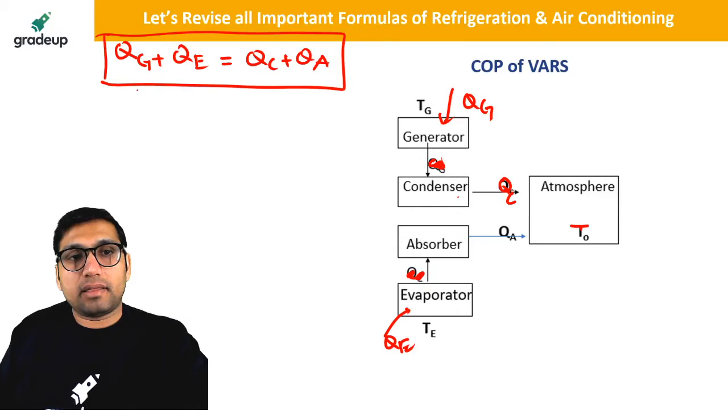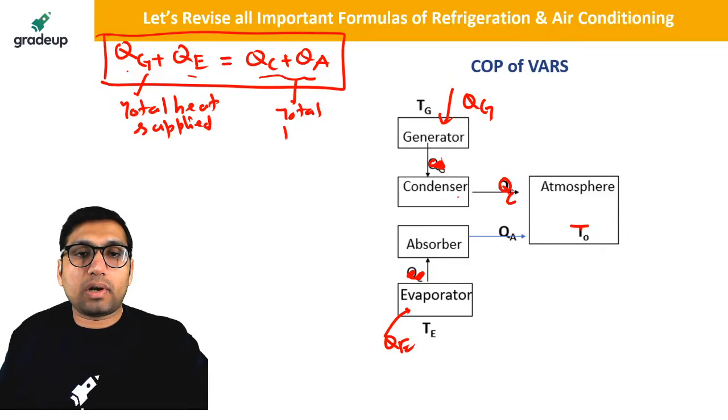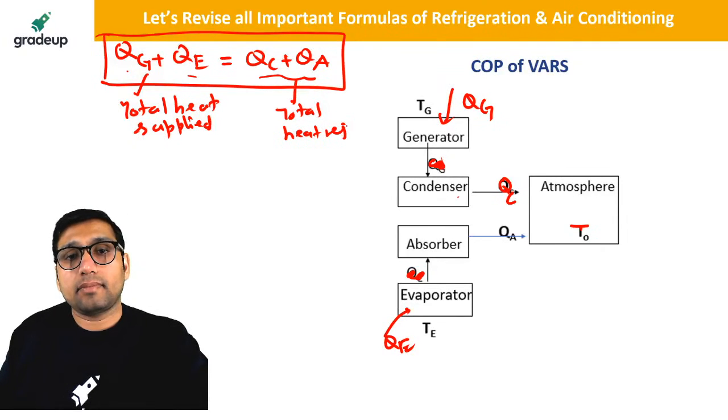This is the total heat supplied, in the evaporator and generator. This is the total heat rejected. Net heat supply is equal to total heat rejected.